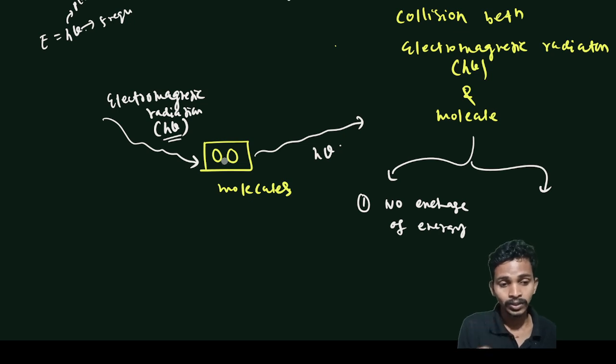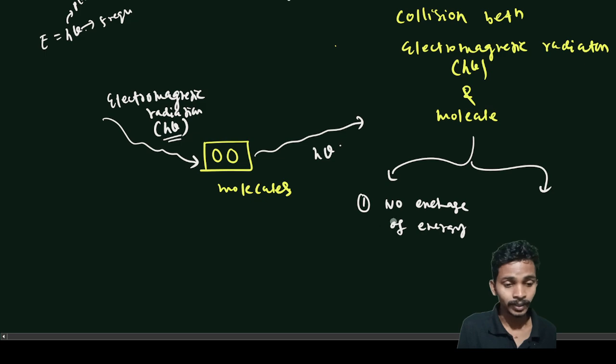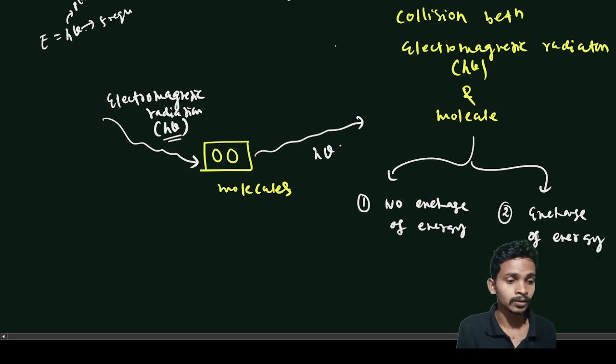After the collisions, either the collisions result in an exchange of energy between these radiations and my molecules, or there will be no exchange between the molecules and the radiations. So first is no exchange of energy, and the second case is that exchange of energy has happened between these molecules and the electromagnetic radiations.